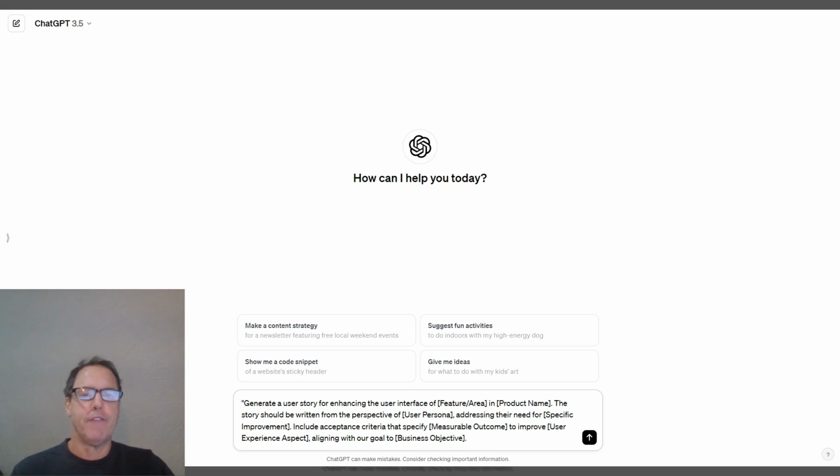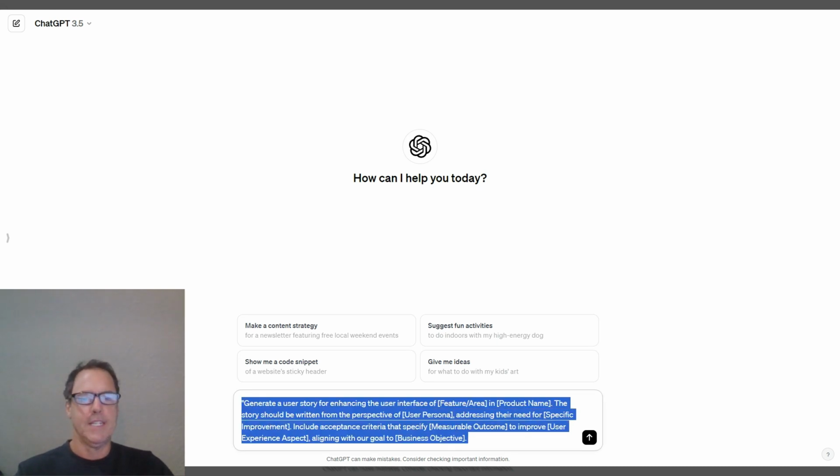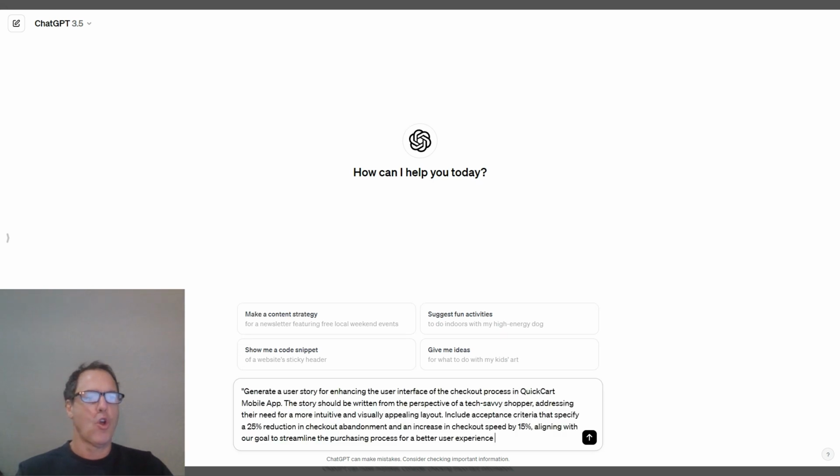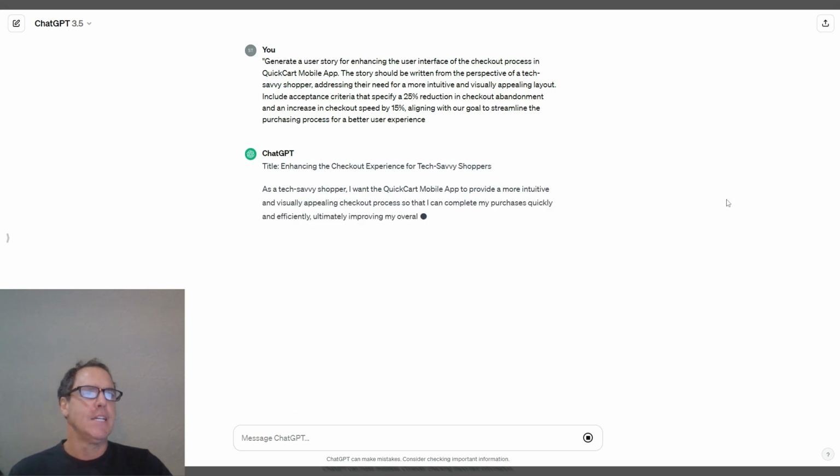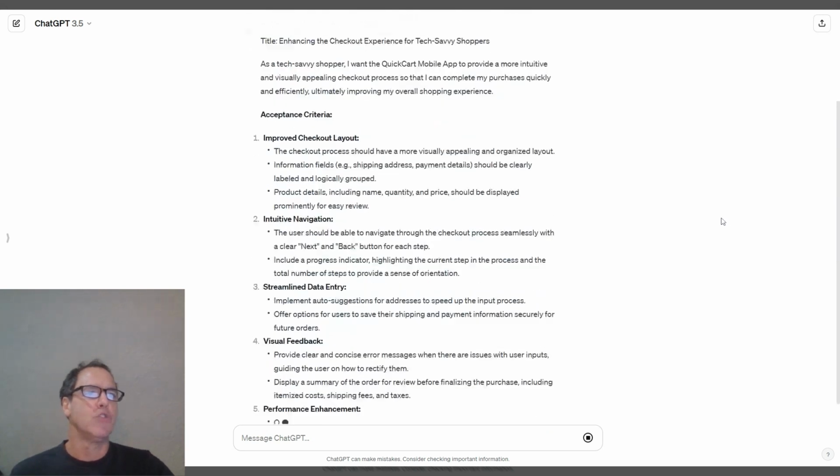So this is a user interface improvement user story. As you can see, I've typed in the prompt, and it's asking for me to fill in certain details to make this prompt best practices for an agile user story. Now I'm going to go ahead and replace that with an actual prompt with the details filled in for a QuickCart Mobile App, a story of enhancing the user interface. And I will ask ChatGPT to help me create the user story.